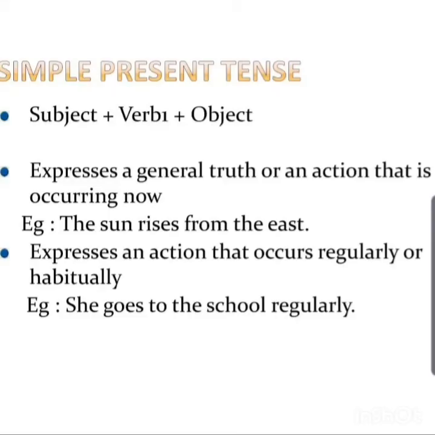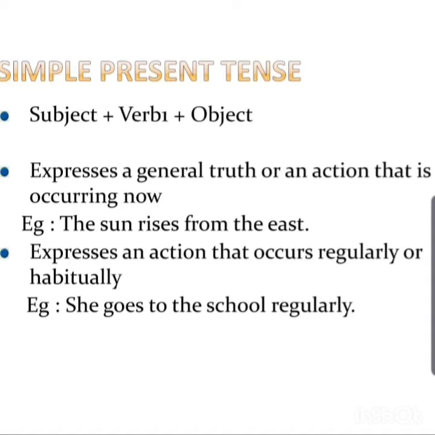Now let's come to the simple present tense, or the present indefinite tense. Now when do we use this simple present tense? The most important thing to keep in mind while using tenses is you should know when to use which tense. Whenever you talk about anything which you do in a routine manner or you do habitually, those things will generally be spoken in the simple present tense only.